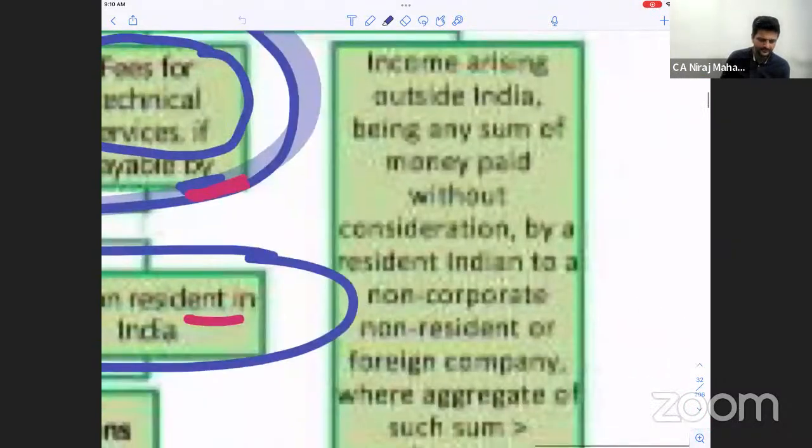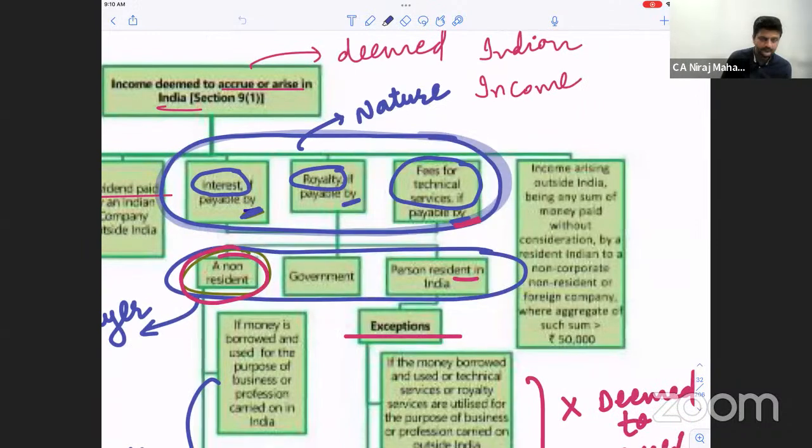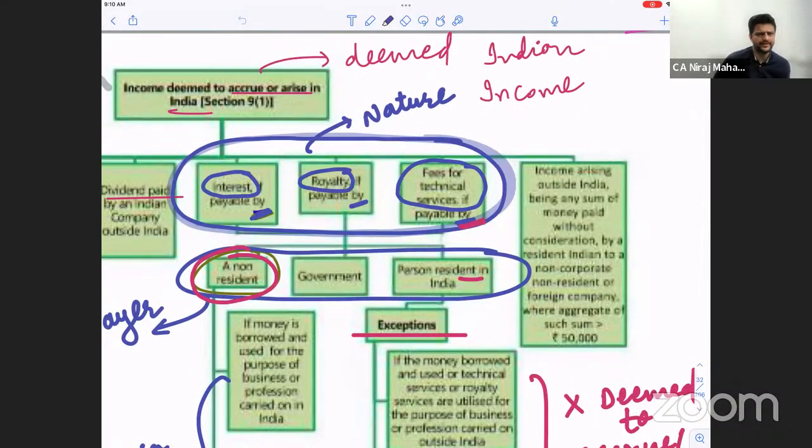Last part. Now pay attention. Income arising outside India. Where did you receive it? Outside India. What is the type of income? Pay attention now. Being any sum of money